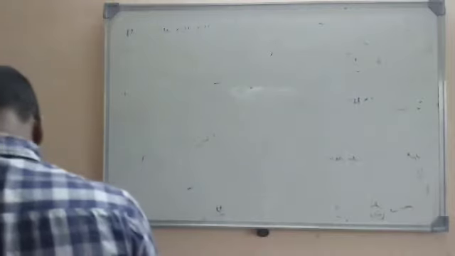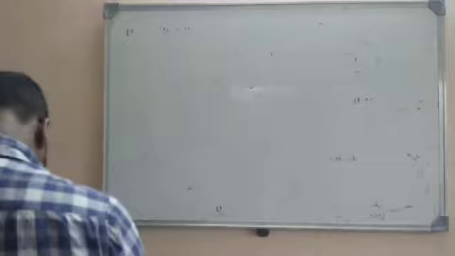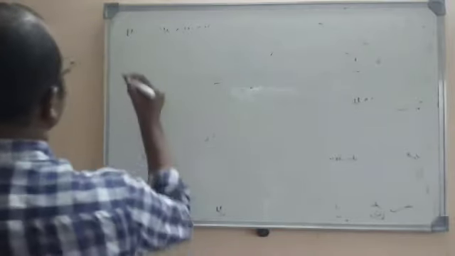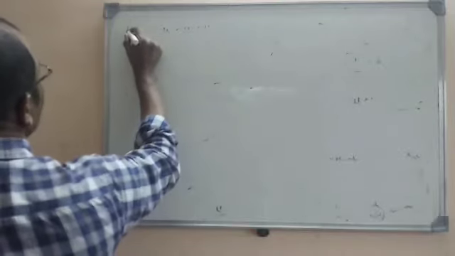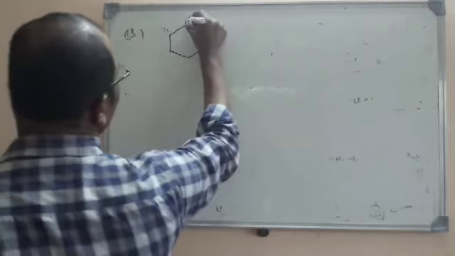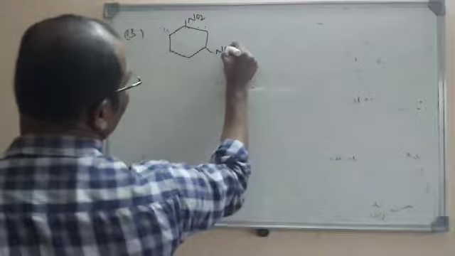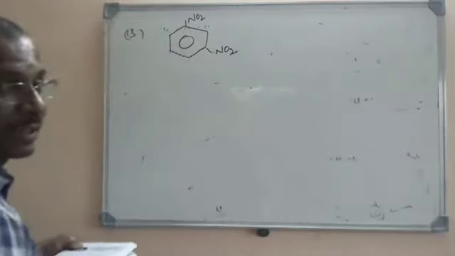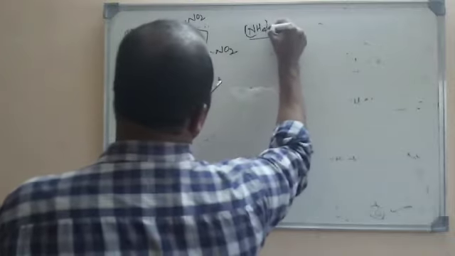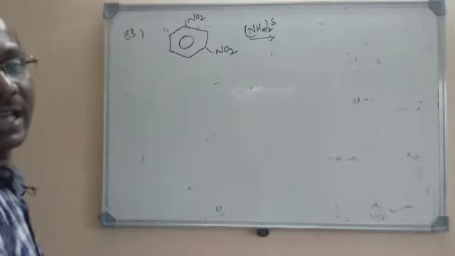What is the major product of the reaction between meta-dinitrobenzene and ammonium sulfide? So here ammonium sulfide is given and meta-dinitrobenzene. This is ortho and this is meta, and meta-dinitrobenzene is treated with ammonium sulfide. What is the major product formed during this reaction is asked here.